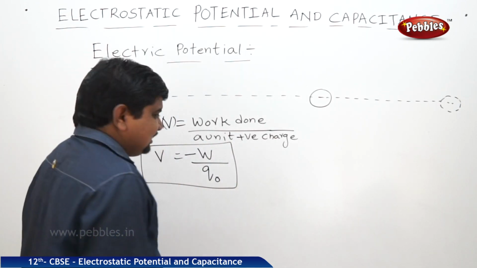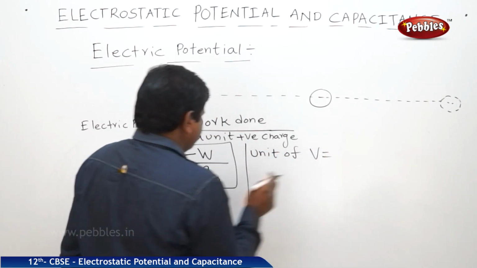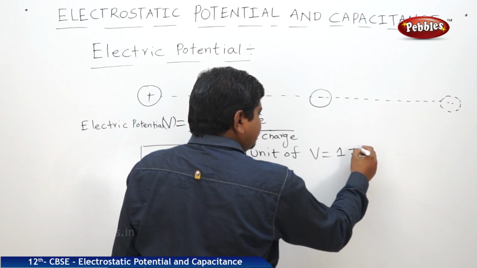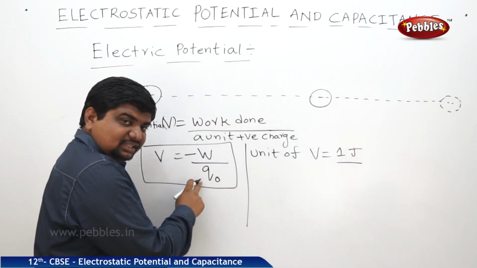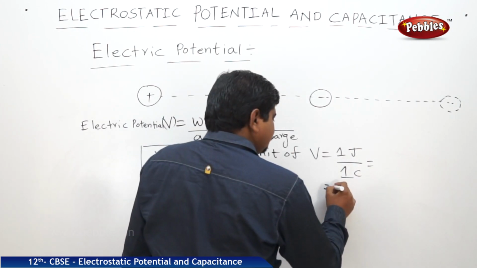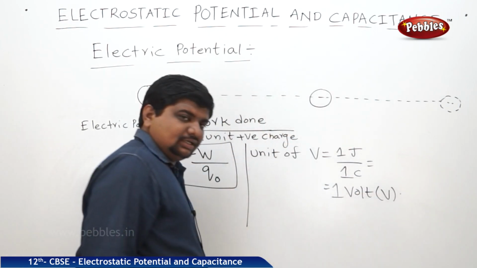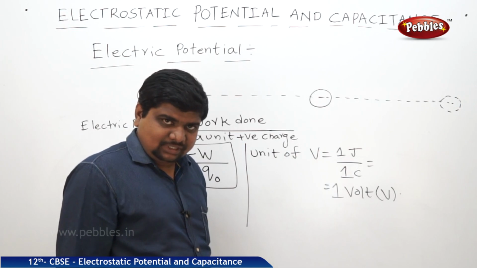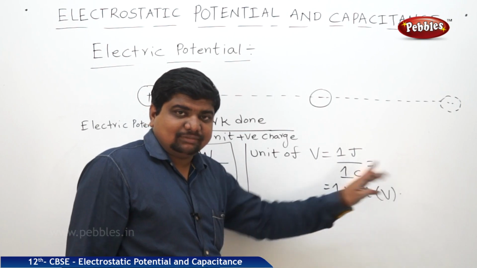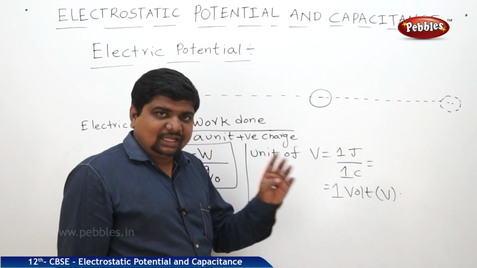What is the unit of this electric potential? Unit of V is equal to, what is W? Work. What is the SI unit of work? 1 joule. Q naught is charge. What is the SI unit of charge? 1 coulomb. But 1 joule by 1 coulomb is equal to 1 volt. Symbol is V. Alessandro Volta discovered this concept. After his death, in his remembrance, the SI unit of potential difference became volt. This potential difference or electric potential is conceived like this.